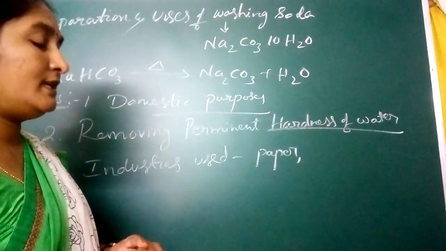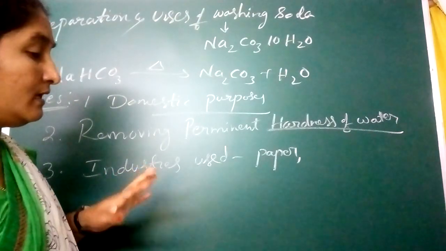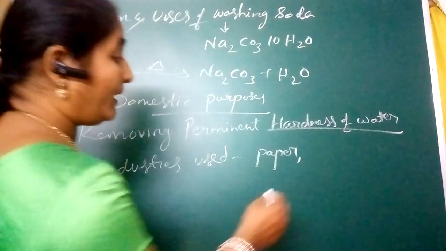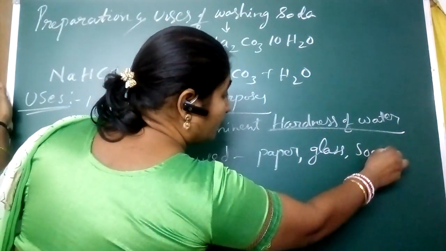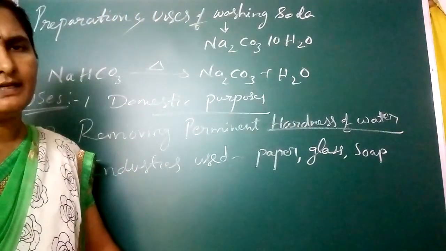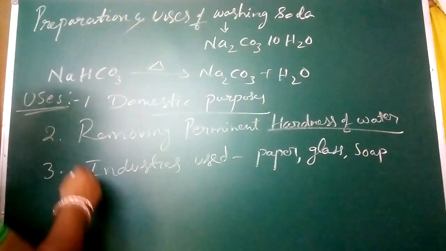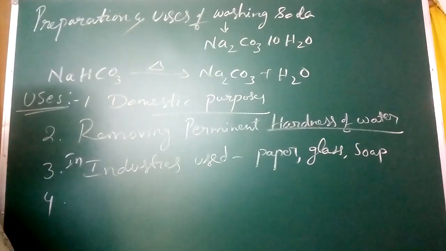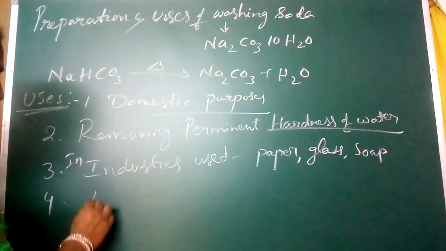Some industrial processes include glass, soap and paper industries. Mainly industries use this for cleaning and for the manufacturing of borax powder.